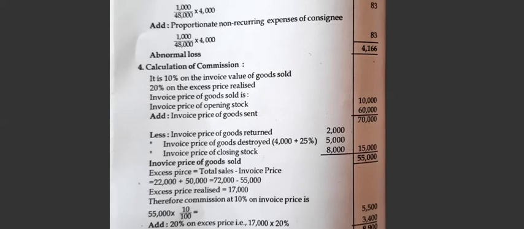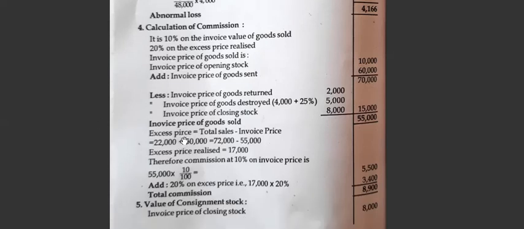So first they will get a commission. What is the excess price? The total sales minus invoice price. So what is the total sales? See, 50,000 plus 22,000, it is 72,000 total sales, minus invoice price, that is 55,000. So the excess price realized is 17,000. Total sales is given in the problem, minus the invoice price, 55,000.